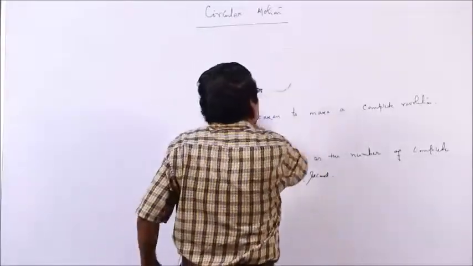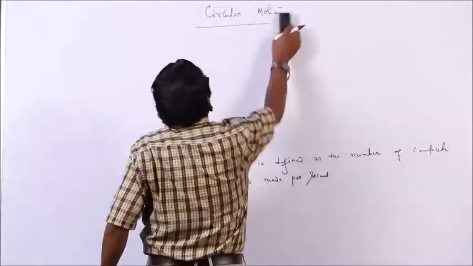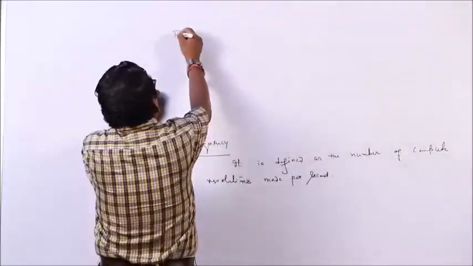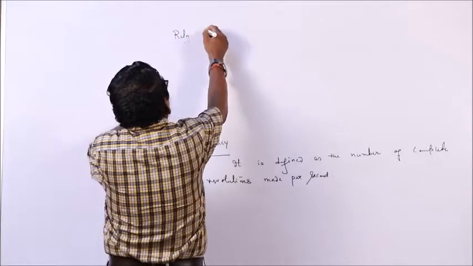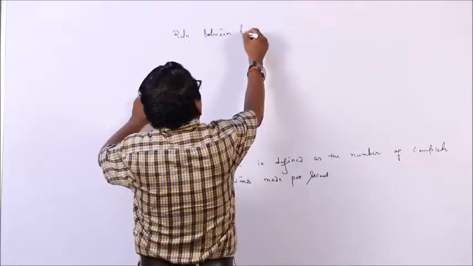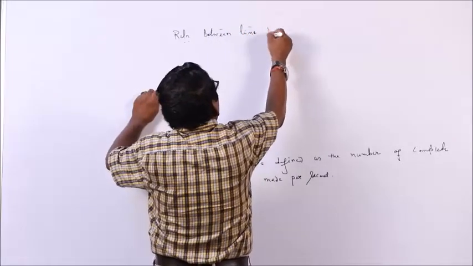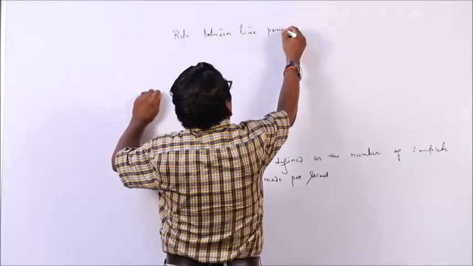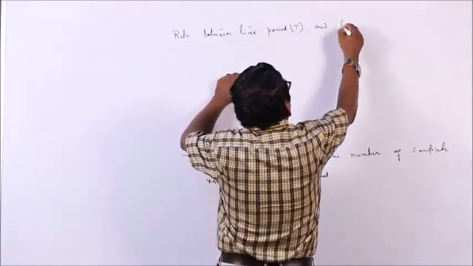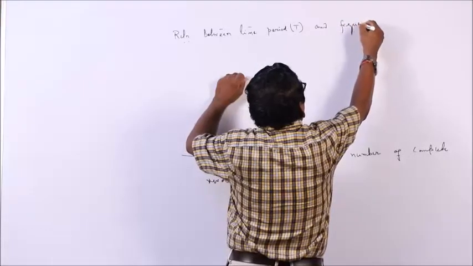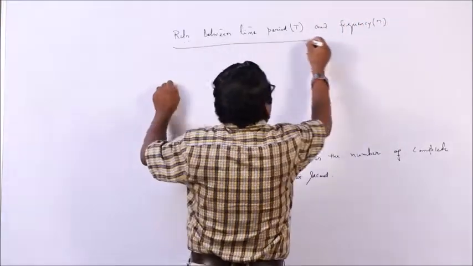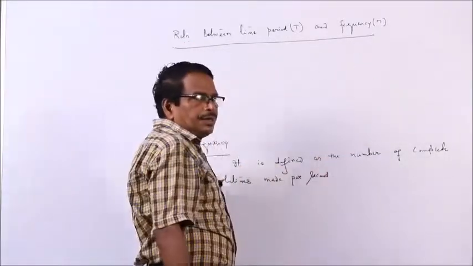What is the relationship between time period and frequency? Let the time period be capital T and the frequency be small n. What is the relationship between them? Relation between time period and frequency.